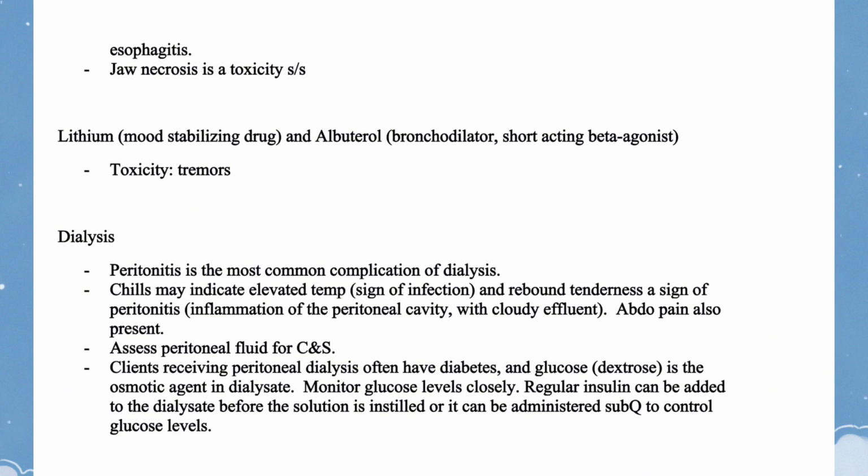Clients receiving peritoneal dialysis often have diabetes, and glucose (dextrose) is the osmotic agent in dialysate. Monitor glucose levels closely. Regular insulin can be added to the dialysate before the solution is instilled, or it can be administered subcutaneously to control glucose levels.